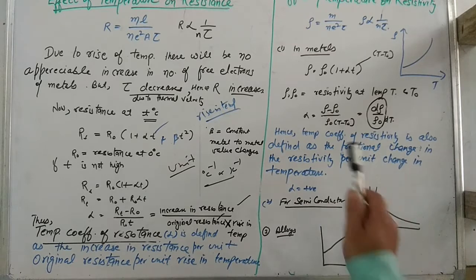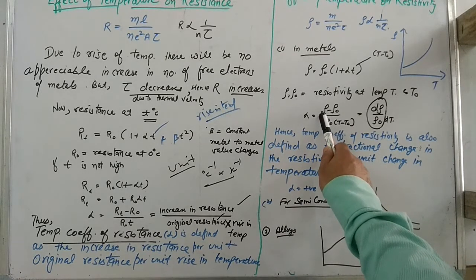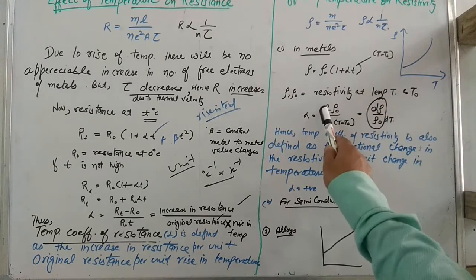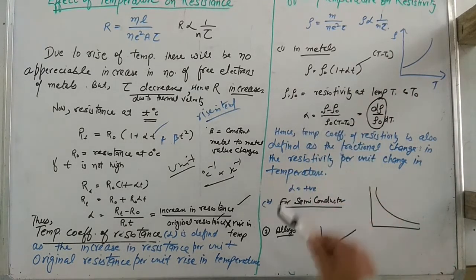So in metals at a higher temperature, due to relaxation time, resistivity will be higher, meaning the alpha value will be positive in metals. But in semiconductors and alloys, alpha is negative.